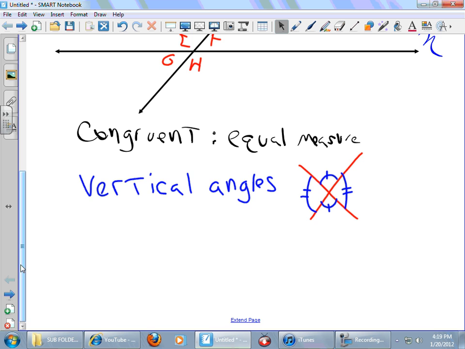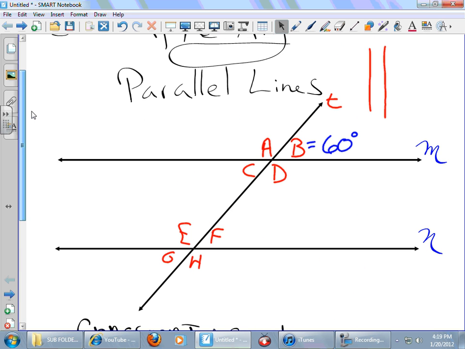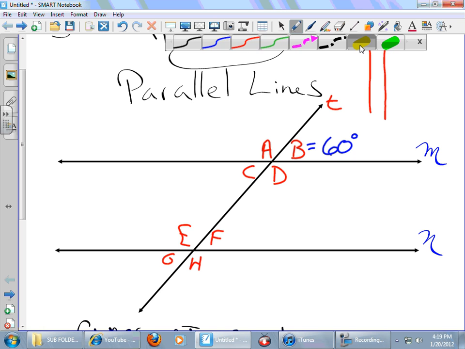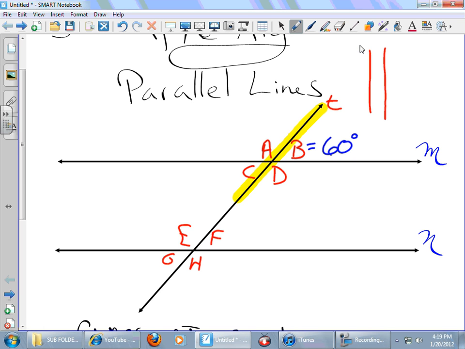So let's go up to this picture and see if we can find an X. All right, there's our angle B. Now watch this. I found an X out of two lines. Look at that. See how that's an X? That means that this angle here and angle C are the same measure. So angle C must be 60 degrees. Isn't that cool?